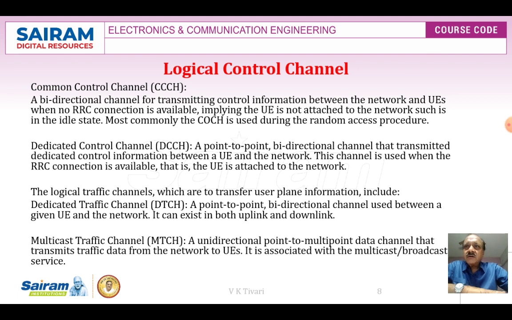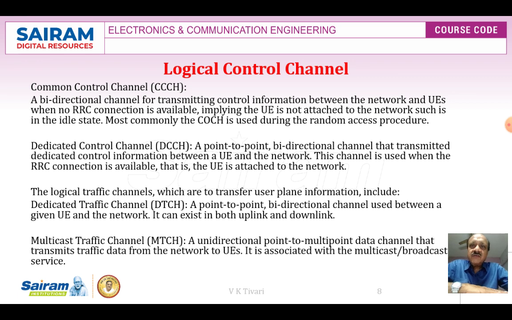The dedicated control channel is a point-to-point bidirectional channel that transmits dedicated control information between the user equipment and the network. This channel is used when the RRC connection is available, that is, when the UE is attached to the network.